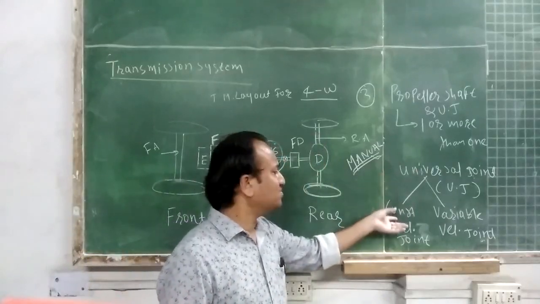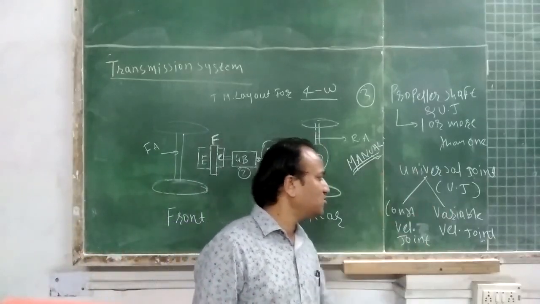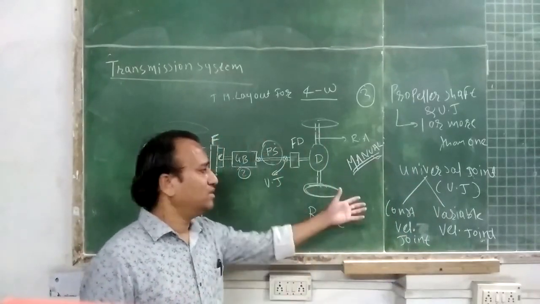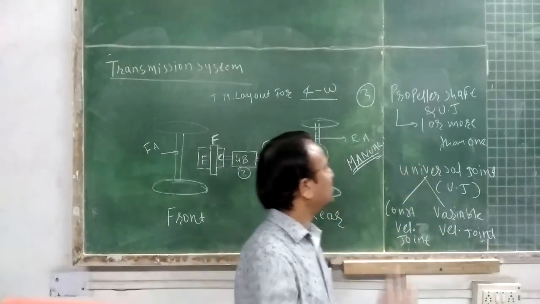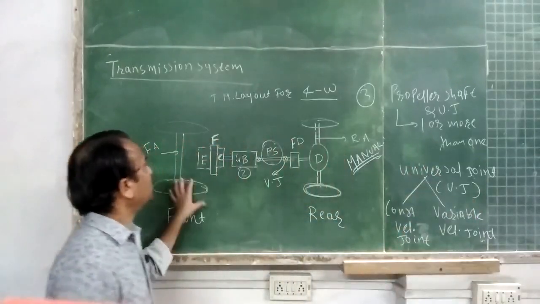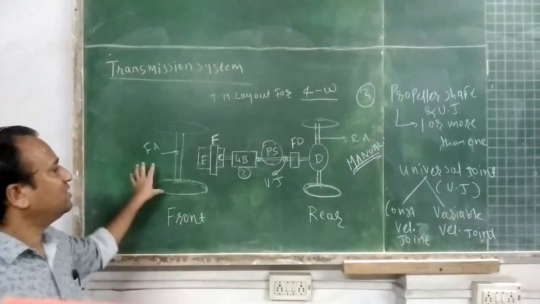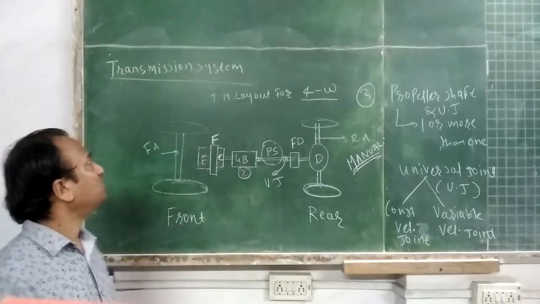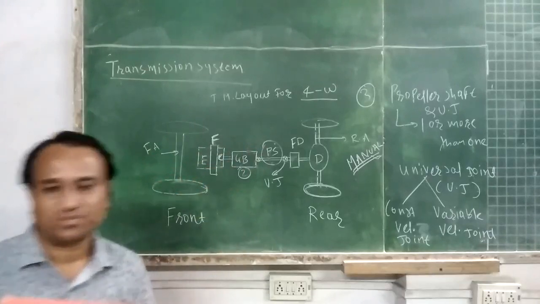Different types of constant velocity joint, different types of variable velocity joint. Okay, that joint we'll discuss later. So first we'll summarize the different important components of the transmission system.